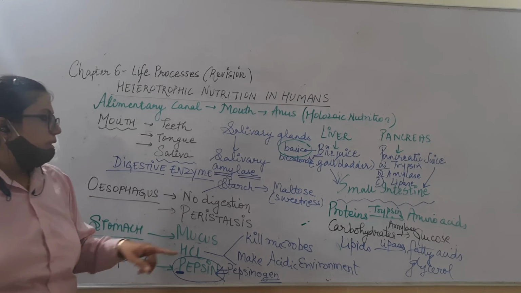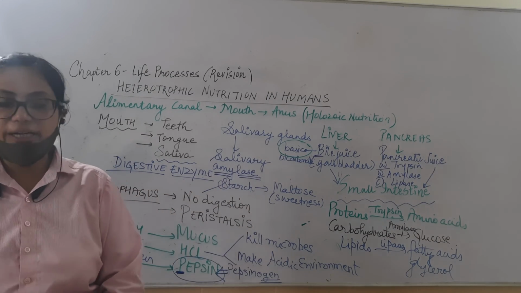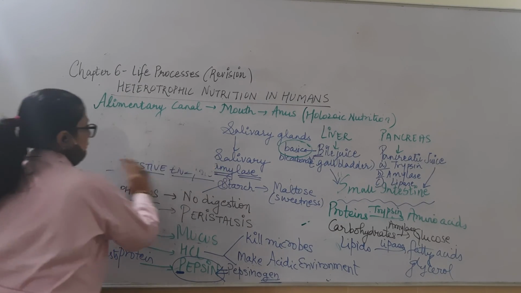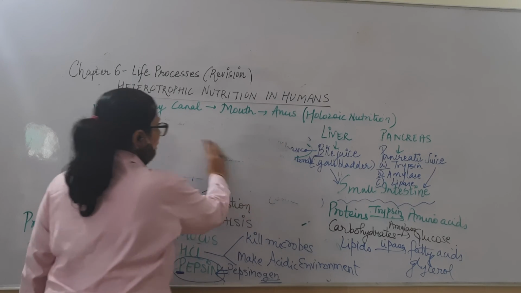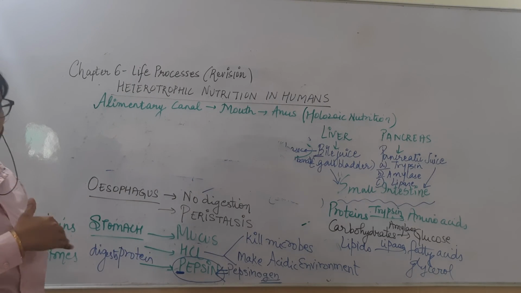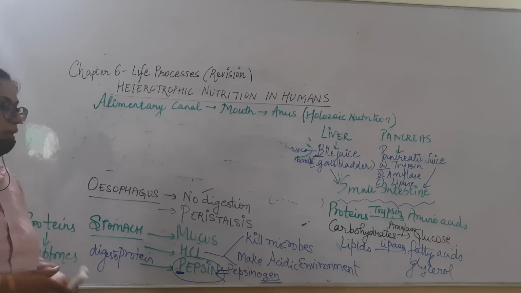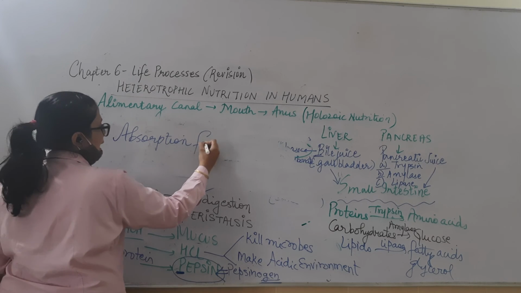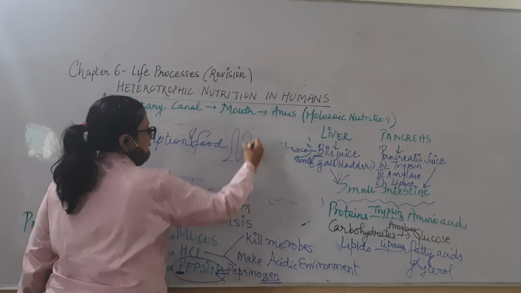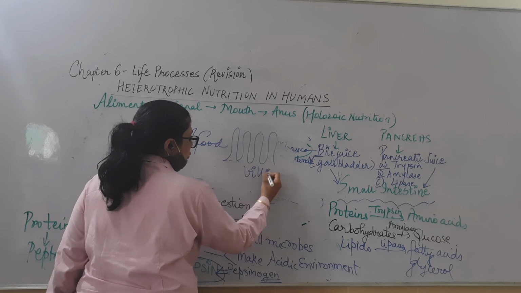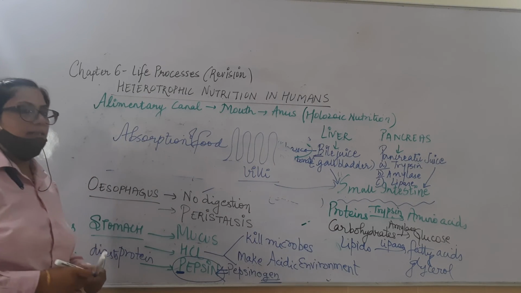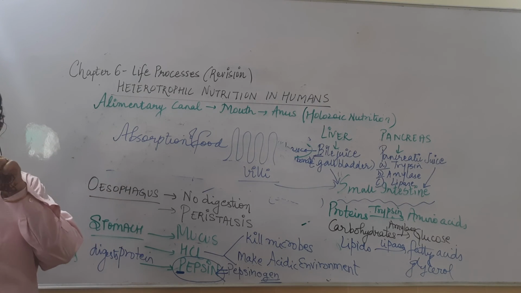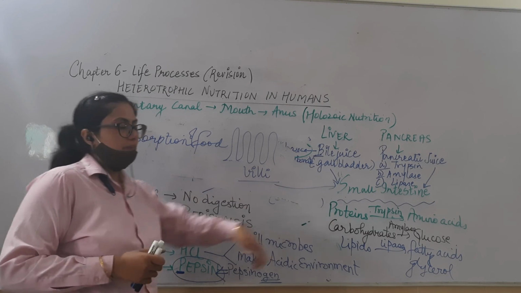Not only digestion, but in the small intestine, another very important process is happening, and that is the process of absorption. Absorption is very important, because once it is digested, it has to go to the bloodstream. Absorption of food and water is happening by these finger-like extensions called villi in the small intestine. Another important MCQ: where do absorption of food and digestion of food both occur? It is the small intestine.